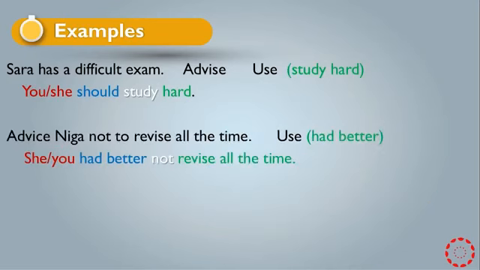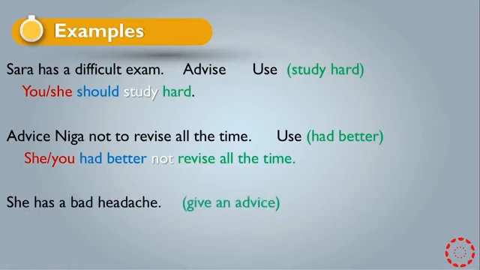We have another example. Advise her not to revise all the time, and use had better. So it became she or you had better not revise all the time. Here not comes before the base verb because it is negative, and revise all the time is the complement.